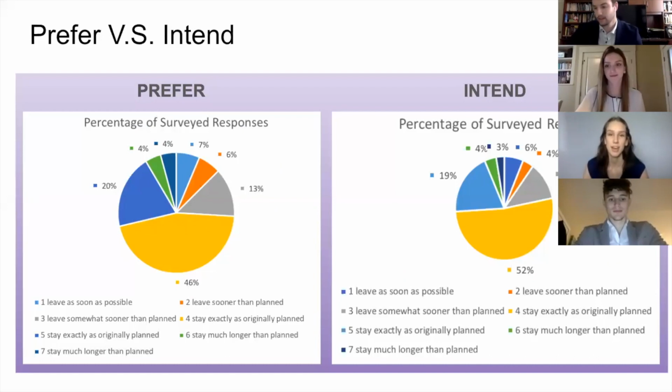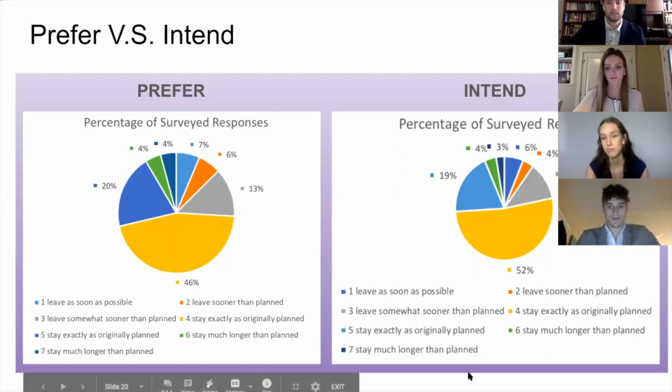As we look at the preferred responses versus the actual intended responses, we see that 46% of people were actually preferring to stay exactly as they had originally planned. And then while we look at the intent side and what they're actually carrying out and wanting to do, it goes up. So 52% are intending to stay exactly as originally planned.